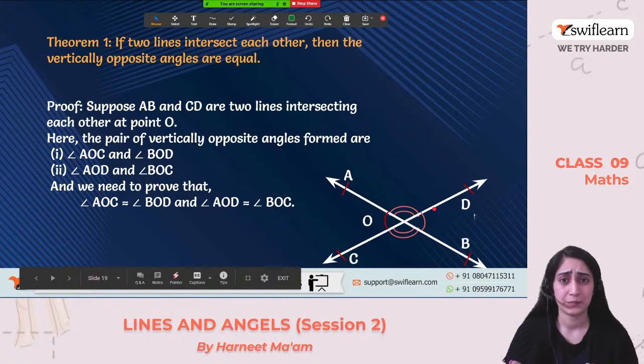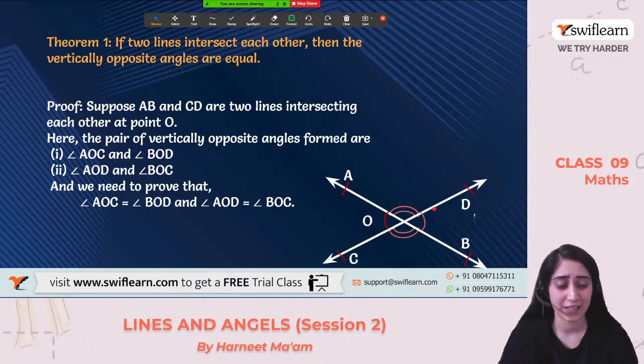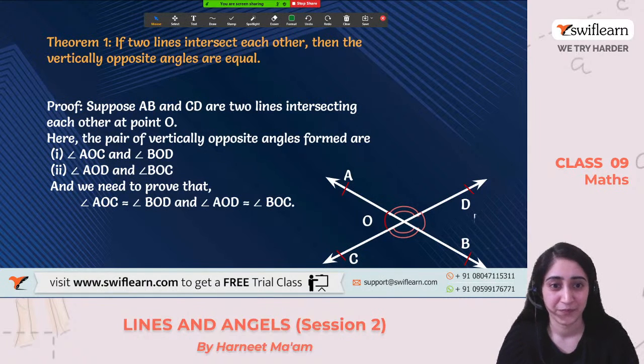How will we do this? Think over it. I'll give you a few seconds to think. We have this picture and we have to show that these two angles are equal. How are we going to prove it? Think over it.